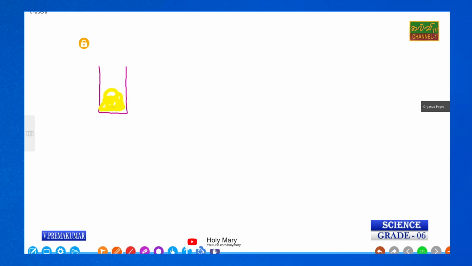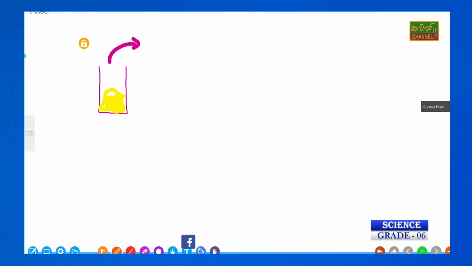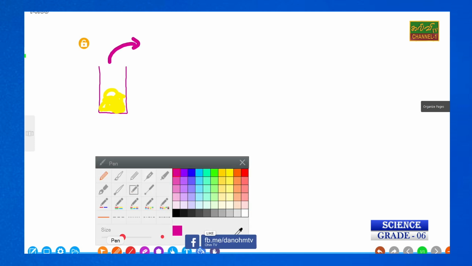Very tightly we have packed it. Observe it. Then we turn the glass. It can turn by using our hand.